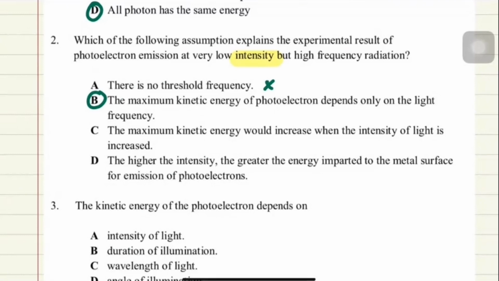Yang C tu, the maximum kinetic energy will increase when the intensity of light is increased. This one is incorrect lah, assumption yang daripada classical theory yang salah. Intensity does not affect the energy. Dan D, the higher the intensity, the greater the energy imparted to metal surface from it. This one is incorrect as well.